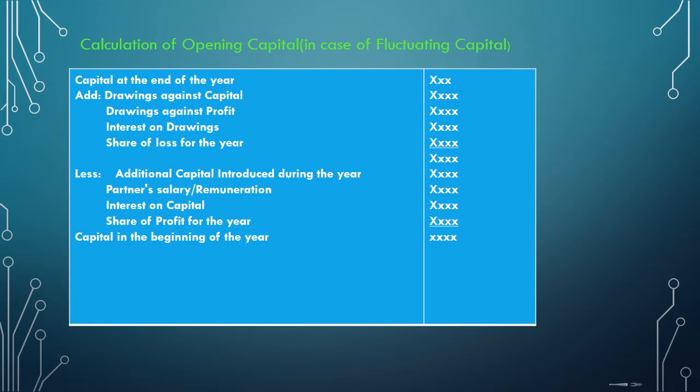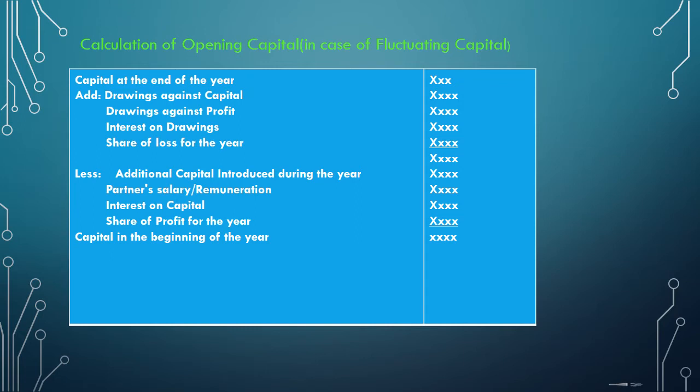Why we are doing like this: with the opening capital, if we are withdrawing, then that will decrease our balance. All the withdrawals will decrease the balance of the capital. Interest on drawings will also decrease the capital, and share of loss also will affect it adversely.